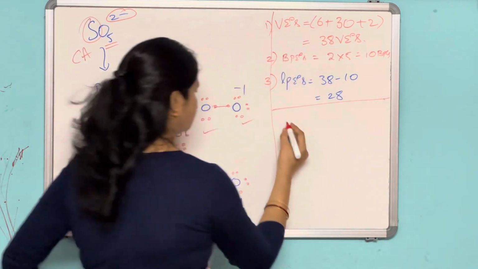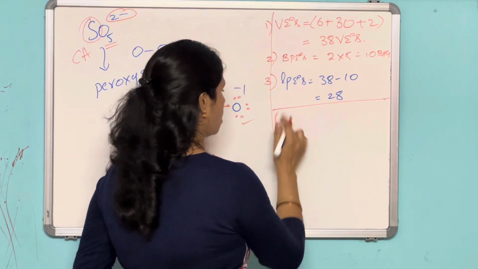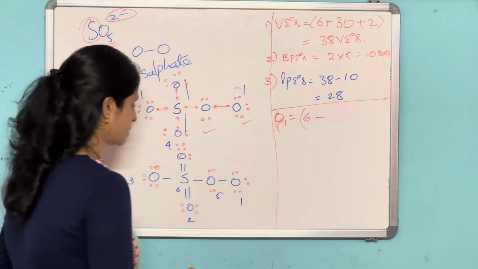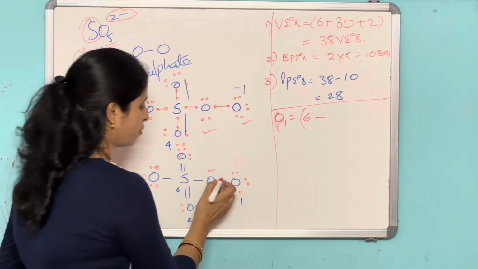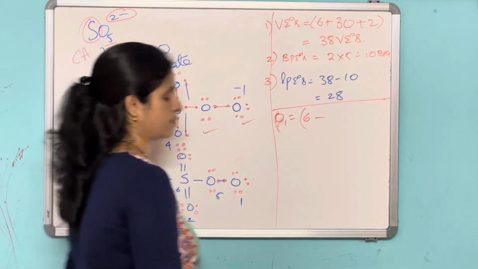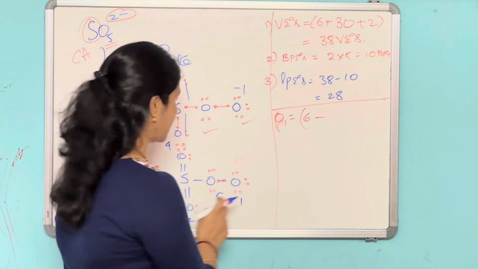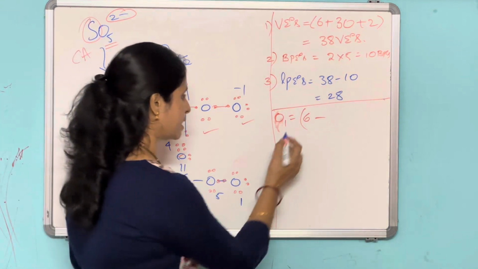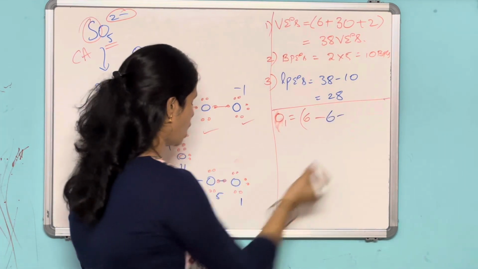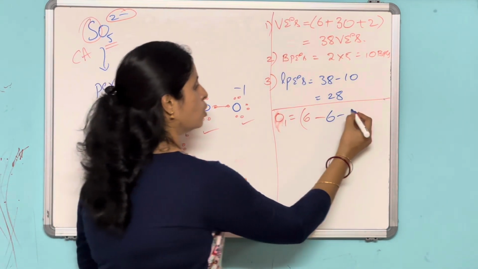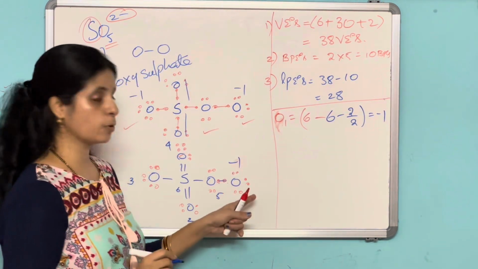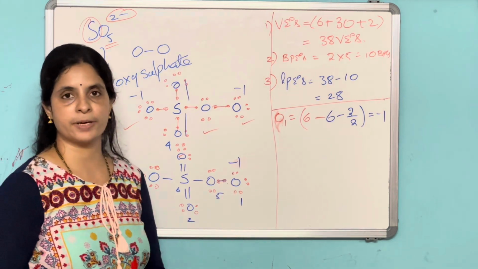First, the formal charge for the first oxygen: number of valence electrons 6 minus lone pairs, 1, 2, 3, 4, 5, 6, minus how many bond pairs? 1, 2, so 2 by 2, which is equal to minus 1. Oxygen with a single bond will definitely bear a negative charge.